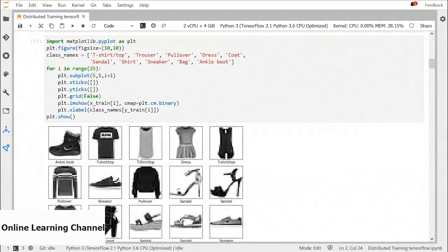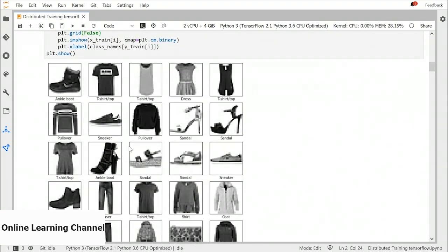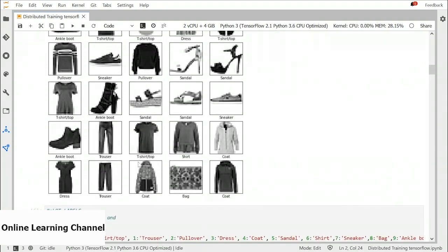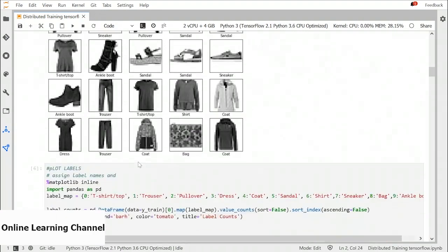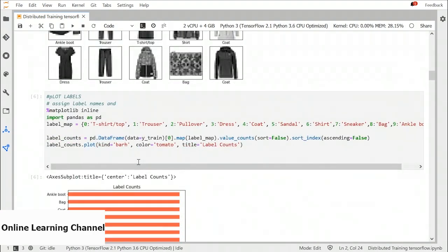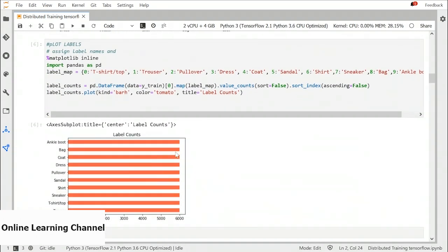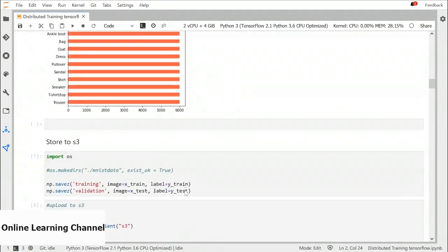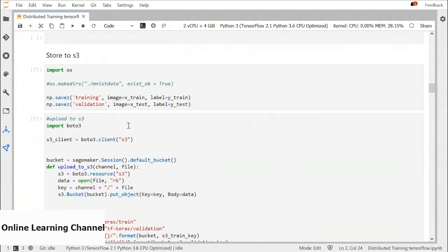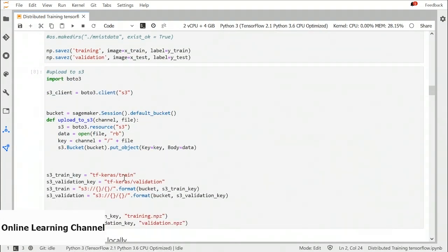We can take a look at the samples from the dataset. These are the grayscale images, so it means number of channels is 1. We can also take a look at the class distributions, and the dataset is balanced. Next step is to store the dataset into NumPy zip format. This will take less space on the disk. Then we will upload this npz file to our S3 bucket.